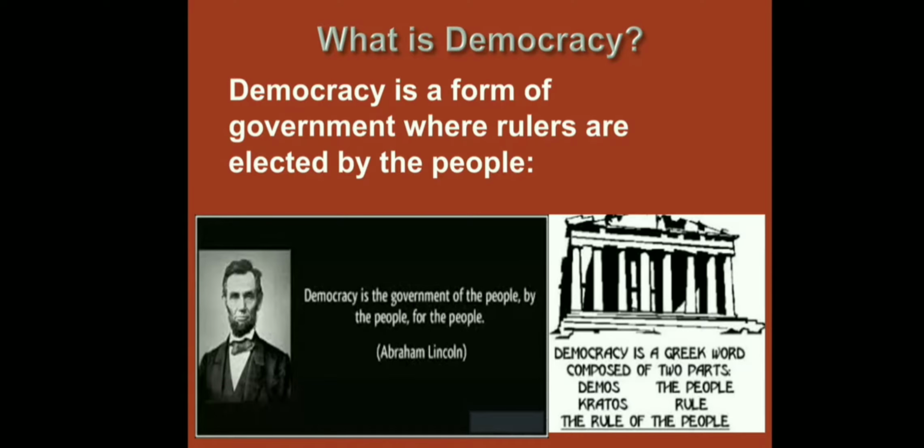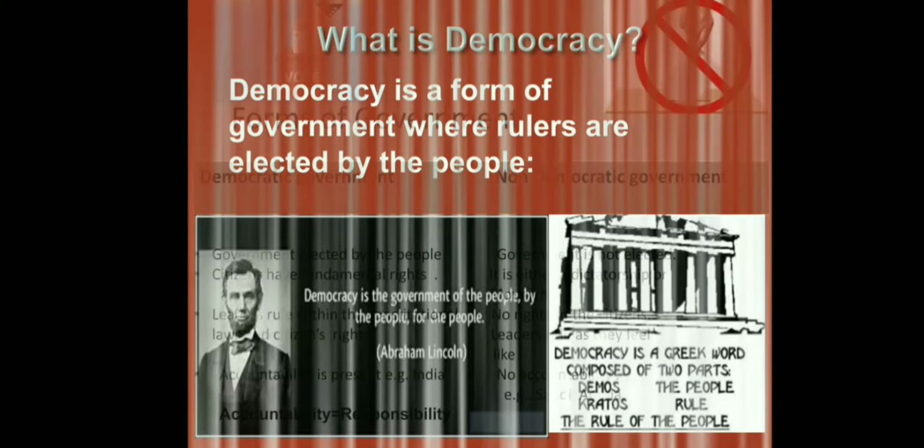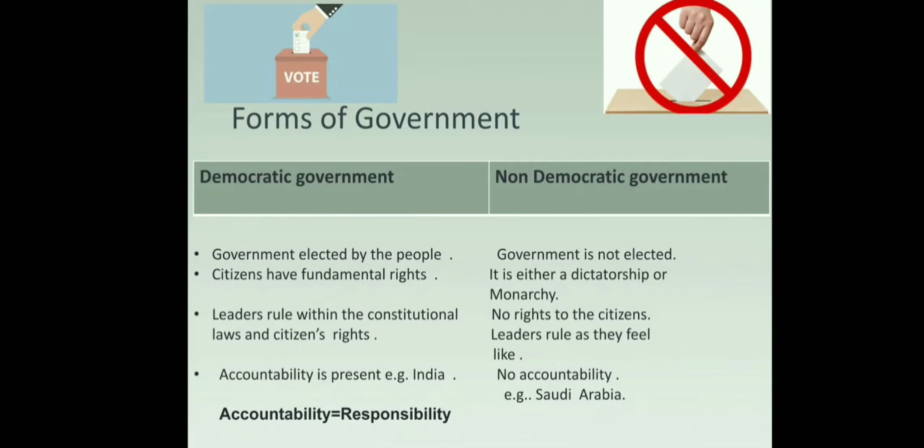Democracy is a Greek word composed of two parts. Demos means the people. Kratos means rule. So democracy means the rule of the people. Let us discuss forms of government. There are two forms of government, democratic government and non-democratic government. Let us first discuss democratic government.